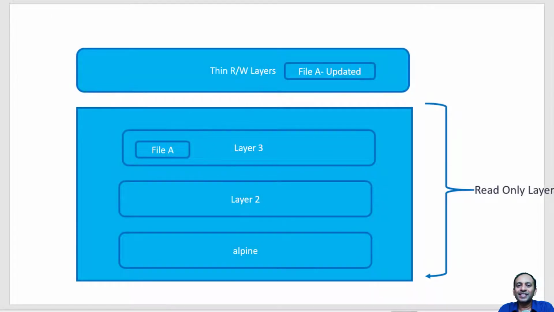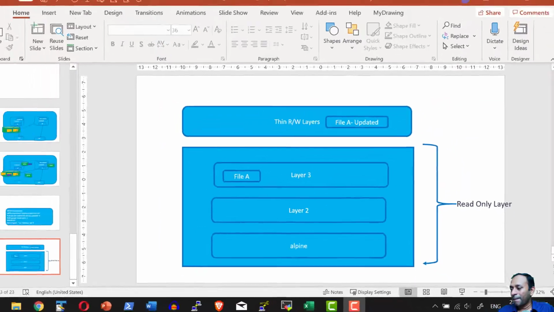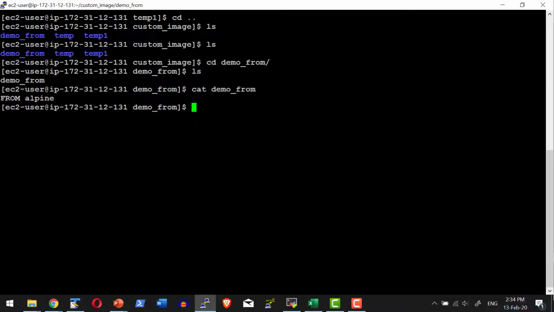Hi, let us understand about base image. In the earlier example, we discussed about the FROM keyword where I was creating an image using the Alpine image. This was the Dockerfile I had used, where I used the keyword FROM alpine. Here, Alpine is called the parent image, and whenever I want to start from the beginning, there is a keyword called scratch. It is not an actual image, it just means start from the beginning.